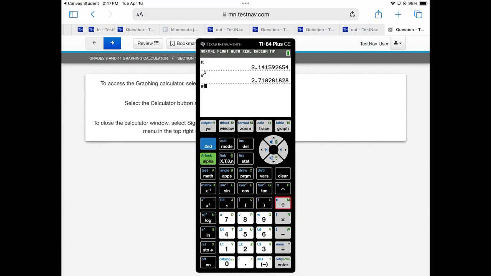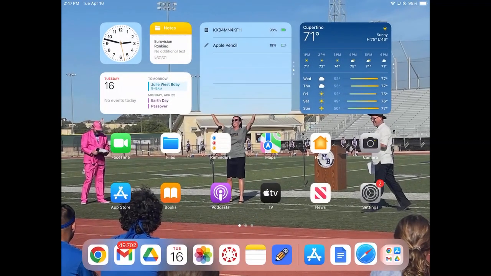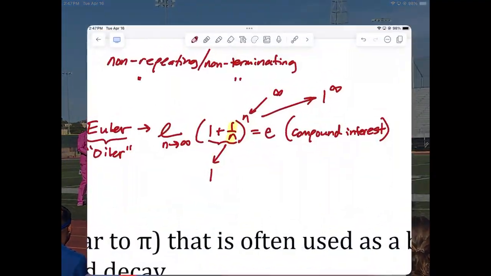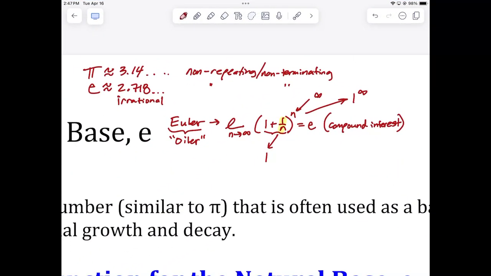If you hit second division bar, you get e the number, which is the same thing. So e is that much more important than pi. It shows up in two different shortcut places right there on your keyboard, whereas pi only shows up once. So as you move forward in your mathematical career, pi is important, but e is the one that's going to shine most brightly moving forward.